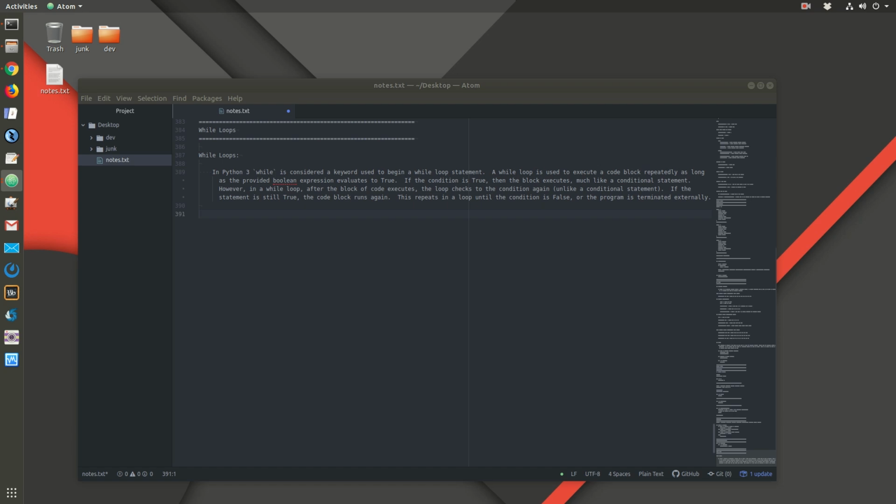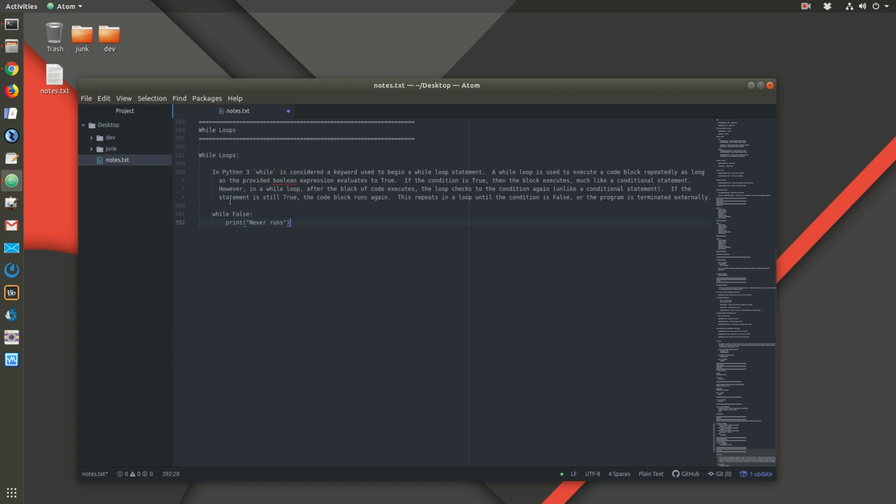Alright, so what does this mean? Let's look at this example code here. If we have a while statement, and then this is a very simple Boolean expression. It's actually a Boolean literal, so this evaluates to false. As soon as this evaluates to false, Python says that the loop is over and it exits the loop. Because this was never true to begin with, this part of the code never runs.